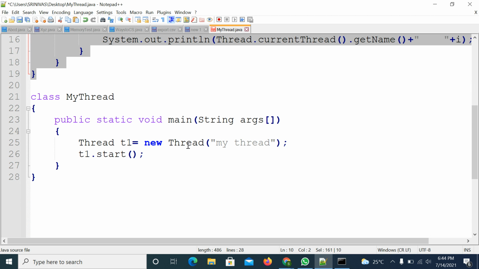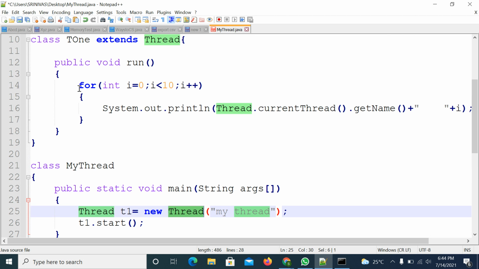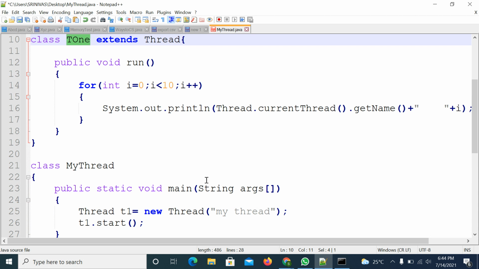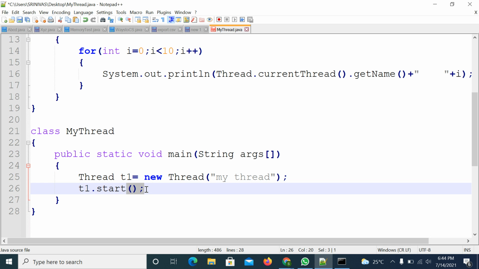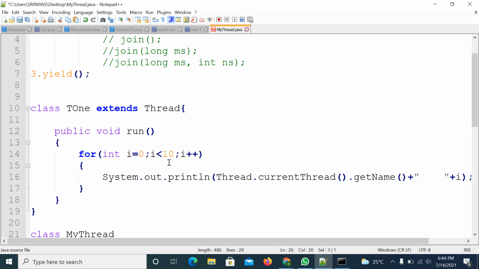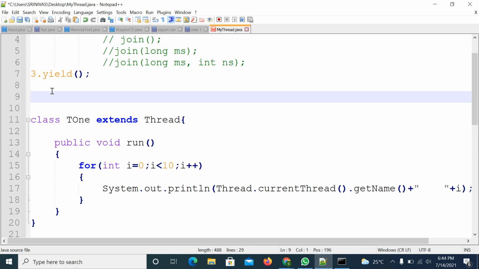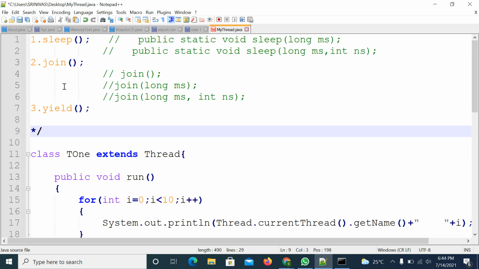So what you have to do while creating the thread, you create your own class object and you can pass it here. That is valid. So if you create the thread like this, it will create a thread object and it will start the thread class start method, and it will execute thread class run method only. It won't execute your class run method. So try to observe, right?